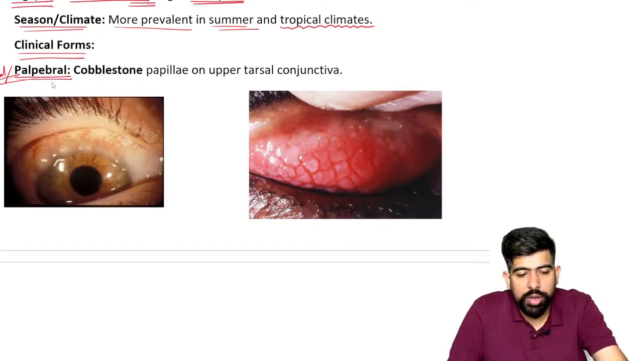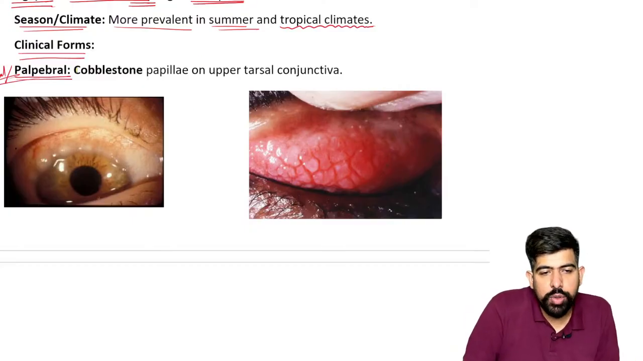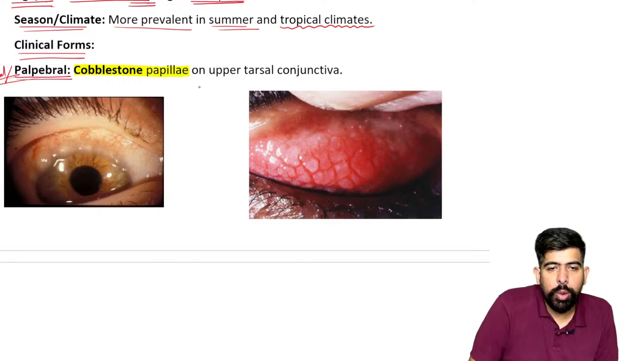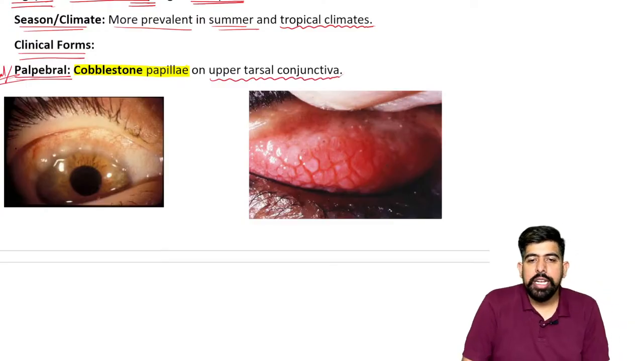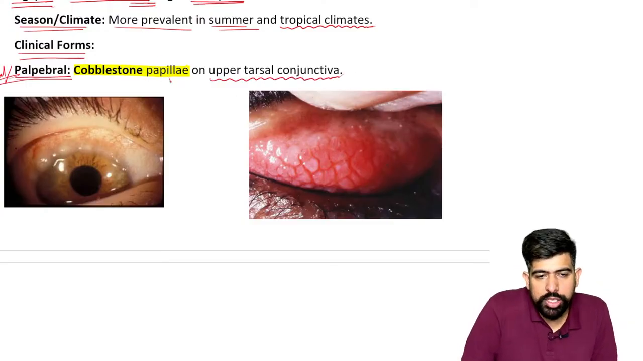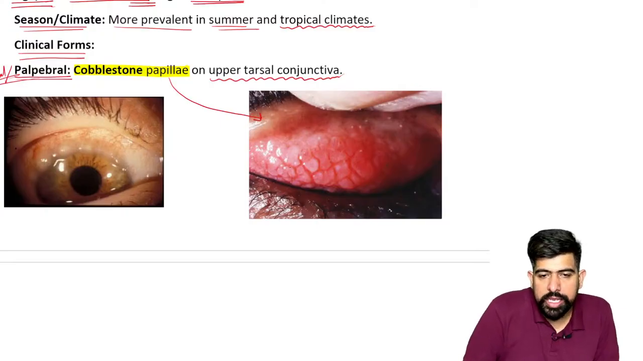If I'm talking about it, what will be seen over there? There will be a special sign which is known as cobblestone papillae. This will be seen on the upper tarsal conjunctiva. This is your cobblestone papillae, you can see over here. And what is this papillae? This is the flat topped, elevated papillae.